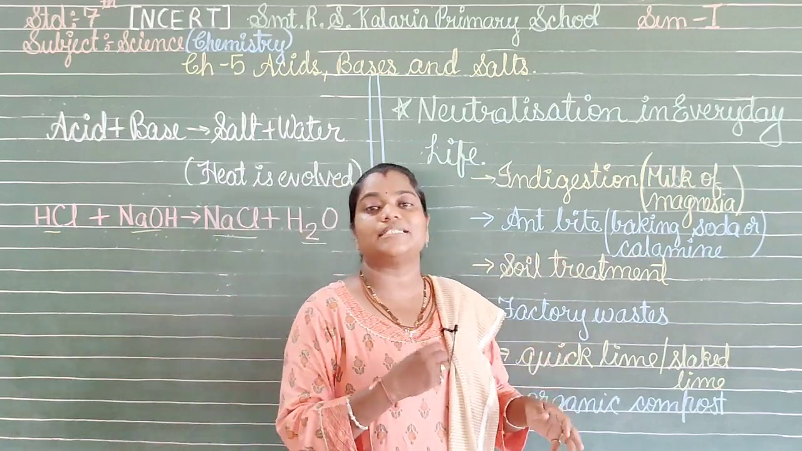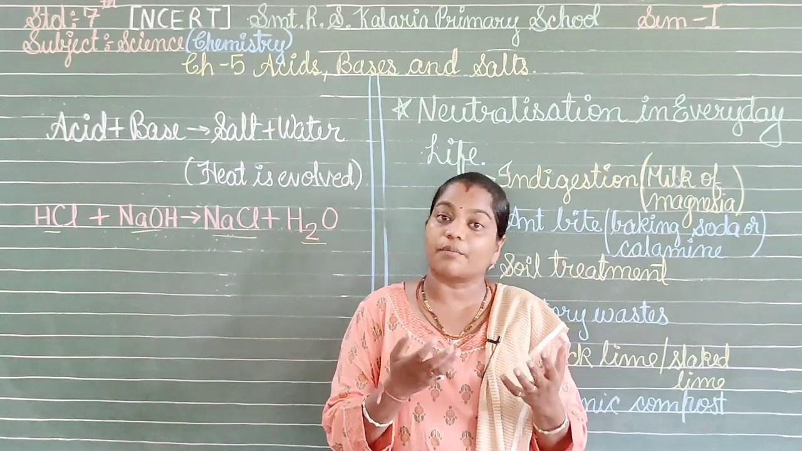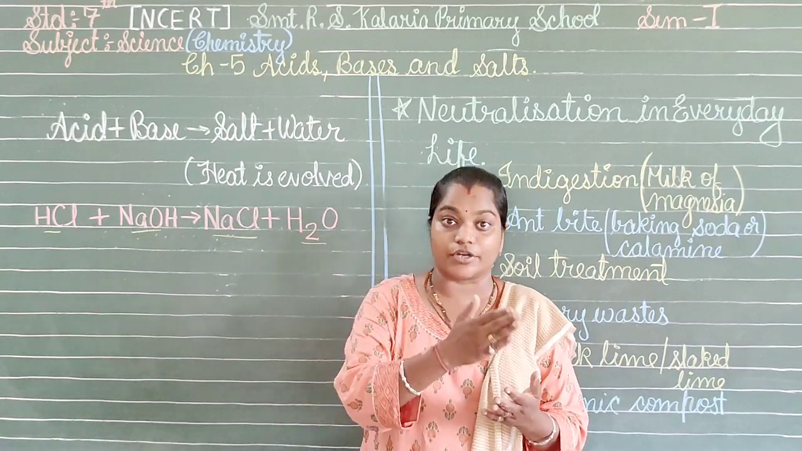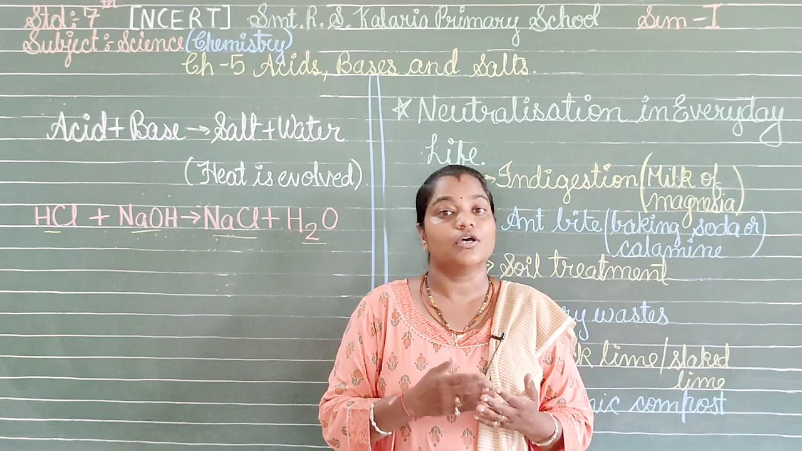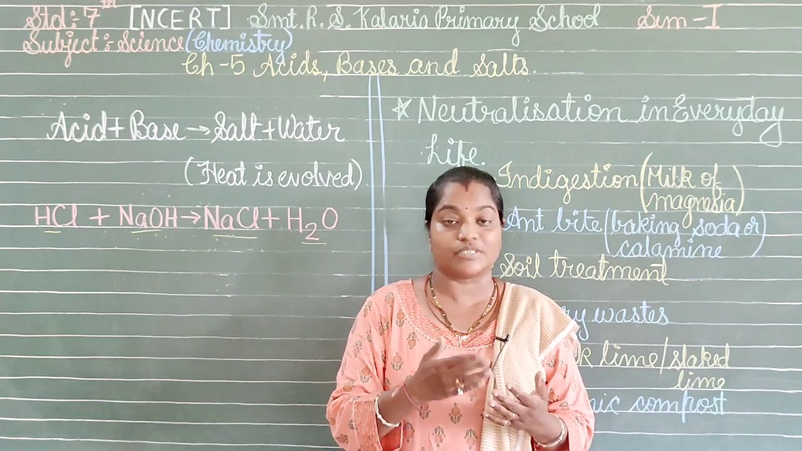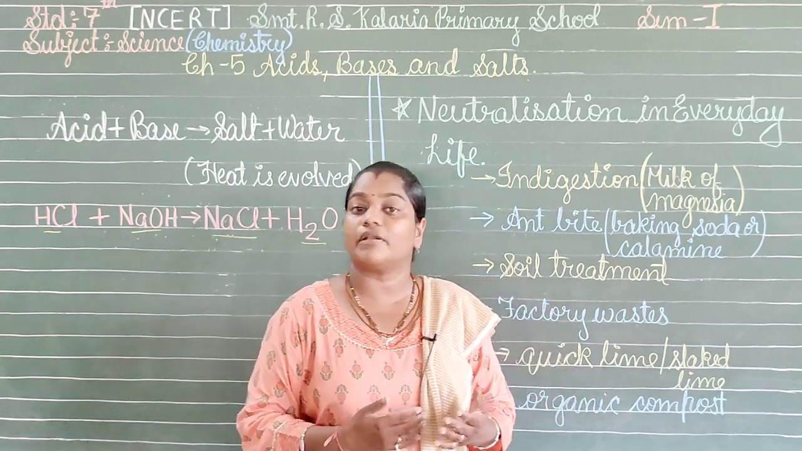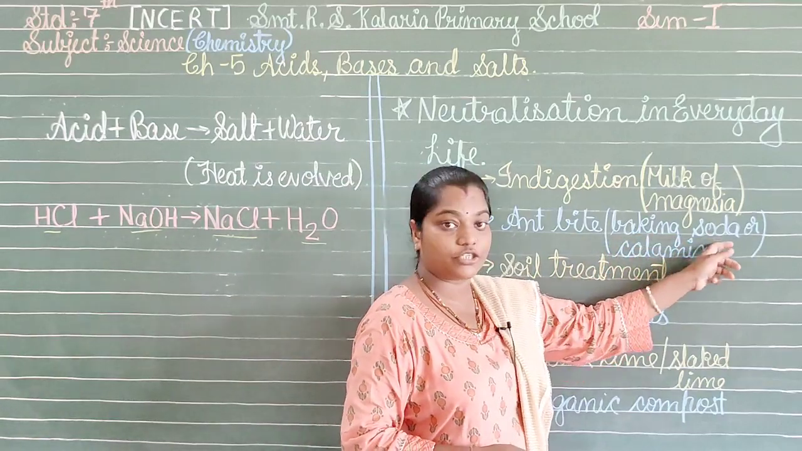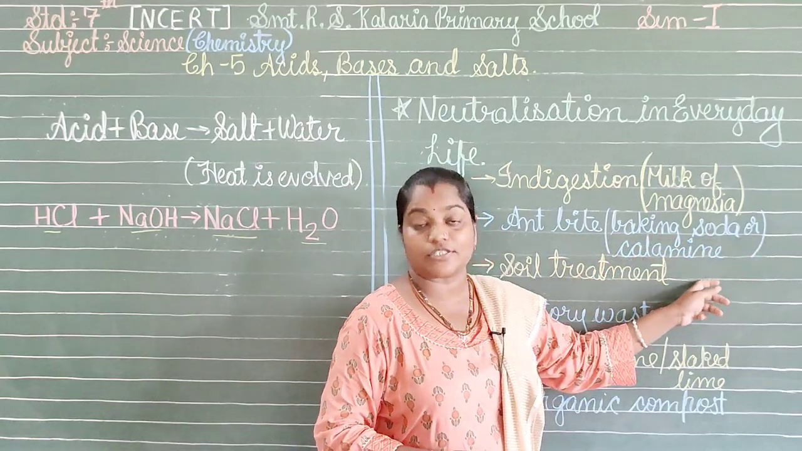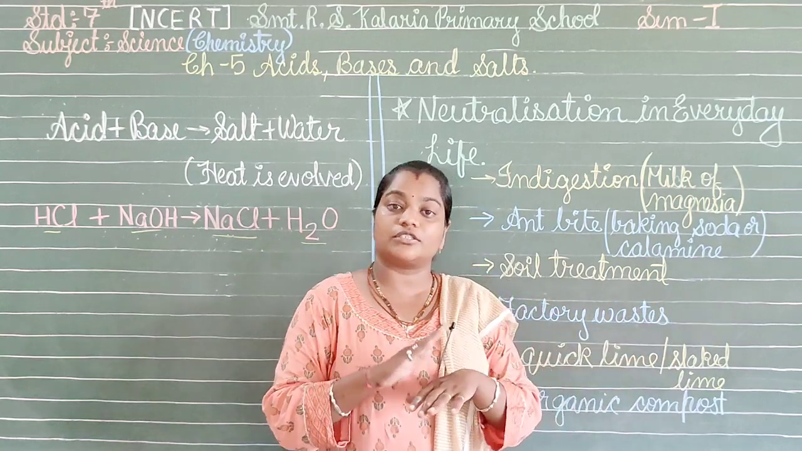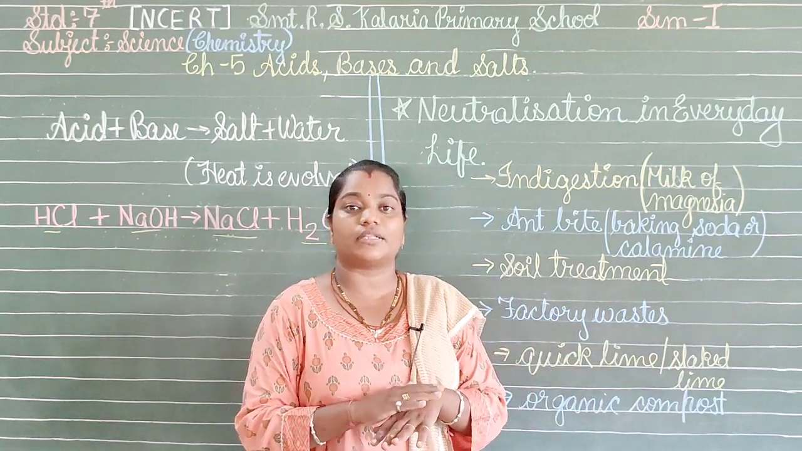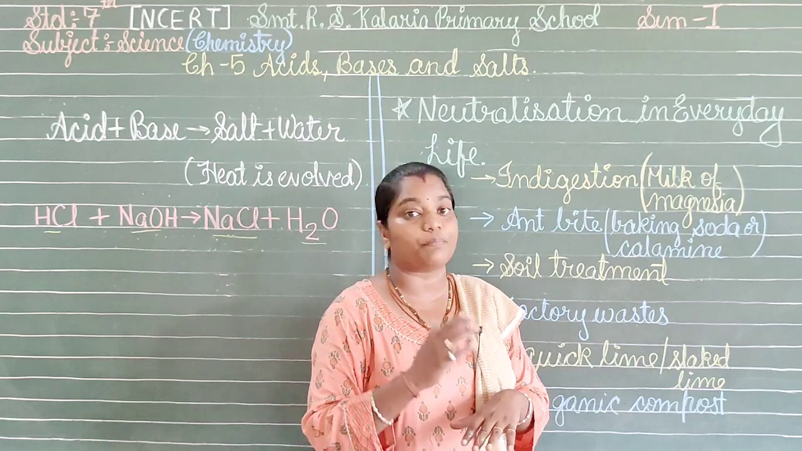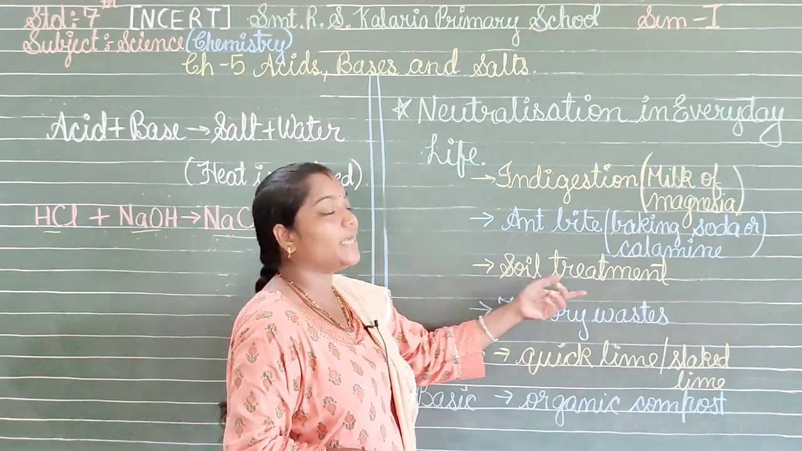Now the next thing in our routine is an ant bite. Whenever an ant bites us, it releases formic acid into our skin. Here the acid has increased in our skin, so we need to apply a solution which is basic in nature. What will we apply here? We will apply a baking soda solution, or we can use a calamine solution, which are basic in nature, and thus we get relief from the pain.